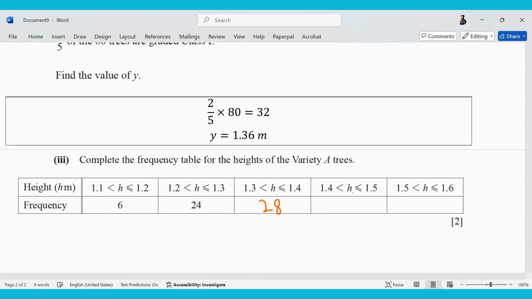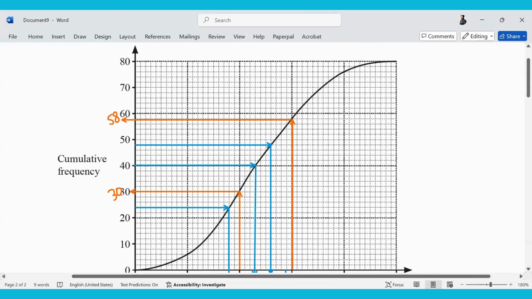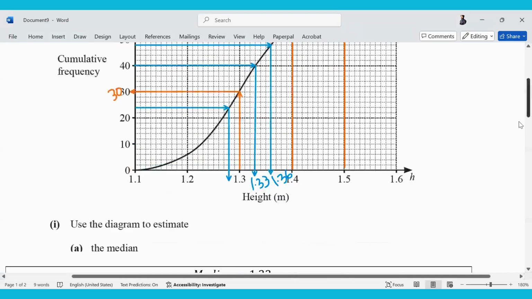Similarly, the next group, 1.4 till 1.5. I already know the cumulative frequency at 1.4. I need to find it at 1.5. It is 76. 76 minus 58 gives the frequency of this group: how many trees lie between 1.4 and 1.5? 18.